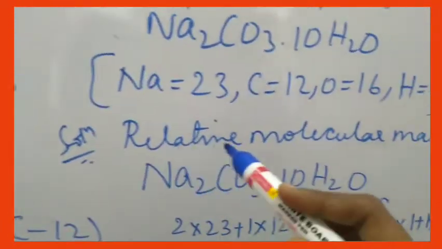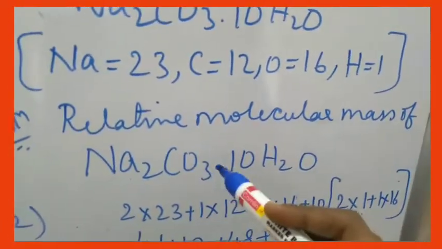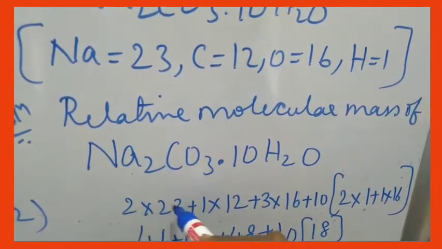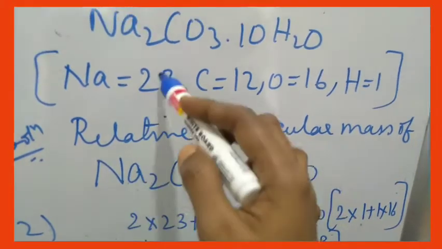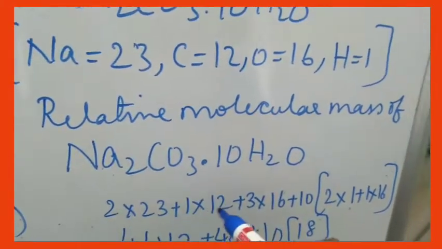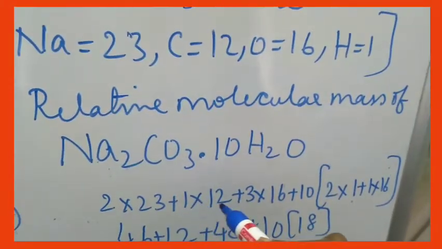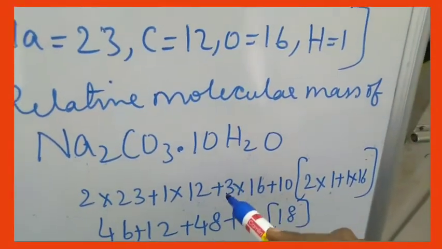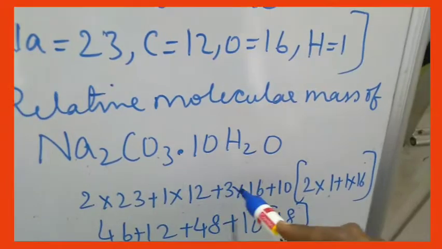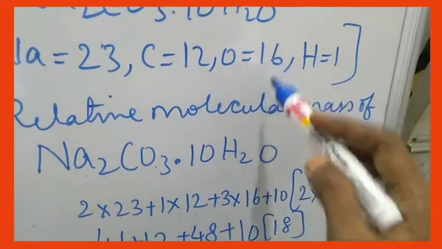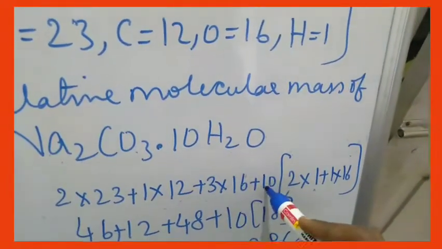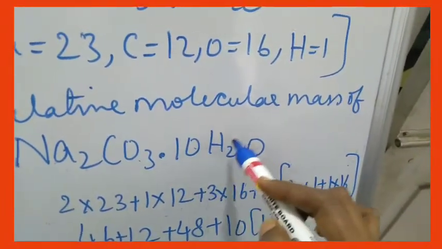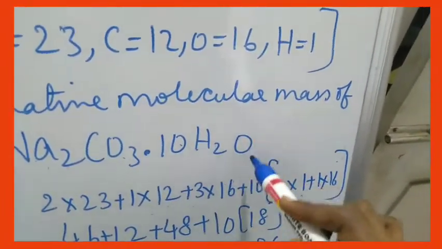Now the solution: relative molecular mass of Na2CO3.10H2O. How many sodiums are there? 2. The atomic mass of each sodium is 23. So 2 into 23. Plus carbon, how many? 1. 1 into carbon atomic mass 12. So 1 into 12. Plus how many oxygens are there? 3. Atomic mass of oxygen is 16. Plus 10 into, because there are 10 molecules of water. This 10 belongs to the molecule H2O.